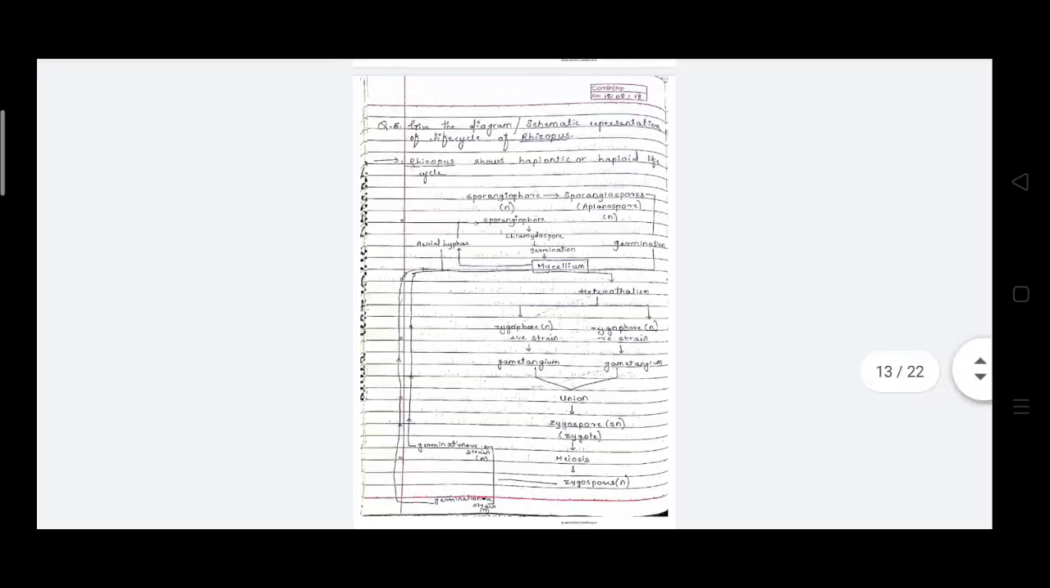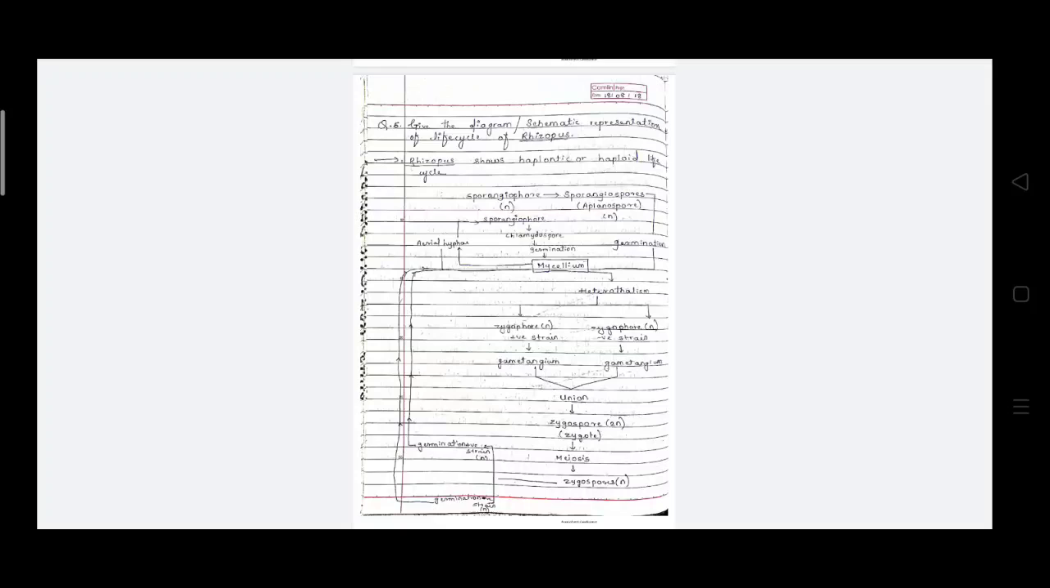So in case of sexual reproduction also, from the haploid zygospore, after the completion of the cycle, again there is a formation of positive strains as well as negative strains that will be in haploid stage. So in Rhizopus the haploid life cycle is observed.